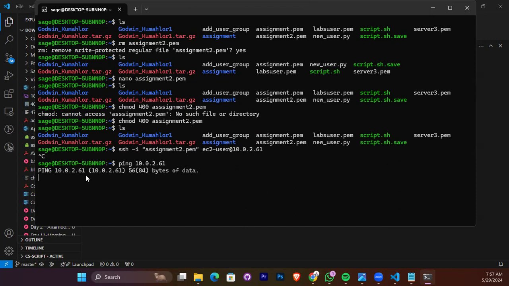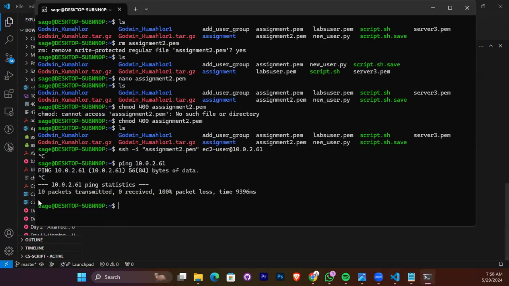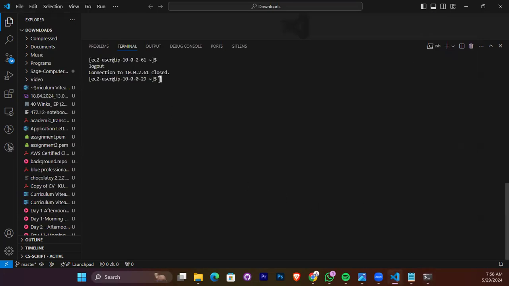Is it not receiving anything? Yeah, there's no communication. You can see zero received. You see that 10 packets transmitted, zero received, 100% packet loss. So there's no communication.